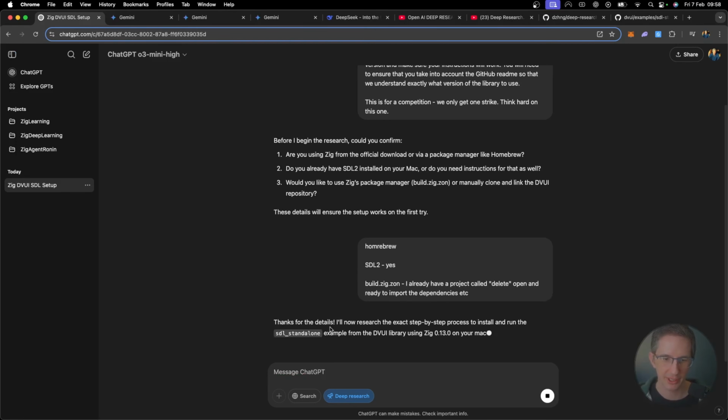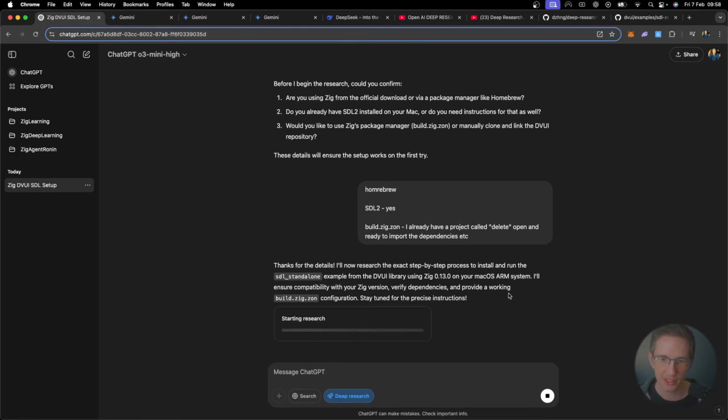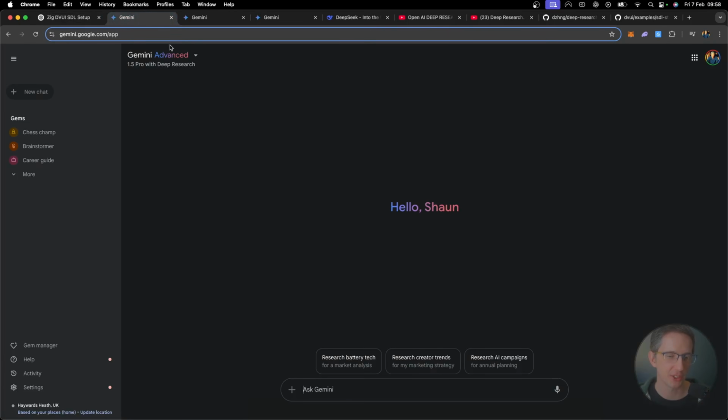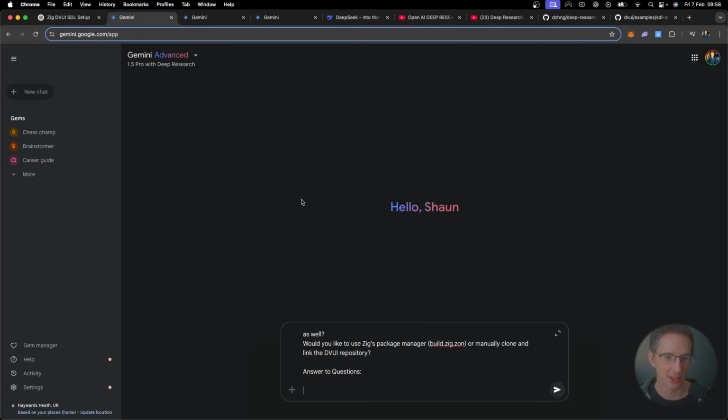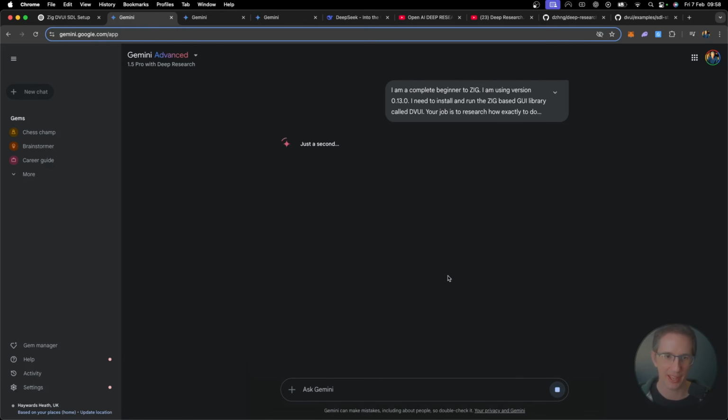build.zig.zon. Thanks for the details. I'll now research the exact step-by-step process to install and run the standalone example. Okay, great. So here, let's copy this into Gemini. Okay, so there you go. That is that for Google Gemini, Deep Research. Let's go and hit send there.